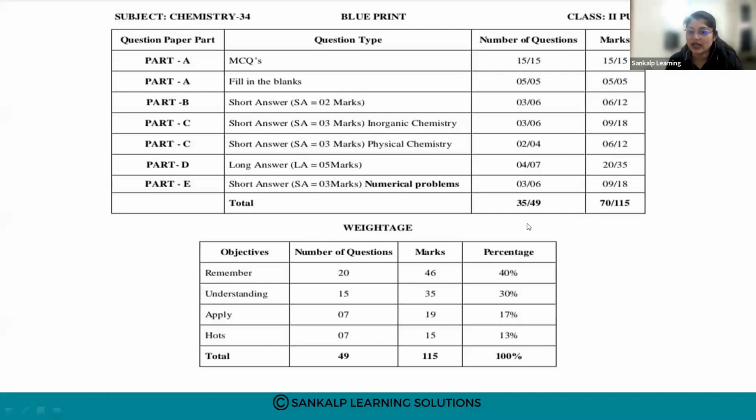So out of 49, you are supposed to write 35 questions. Total questions asked is 49, and you are supposed to answer 35. So the total marks is 115. There are too many options, so you have to write for 70 marks.